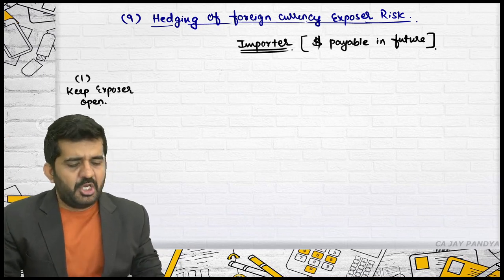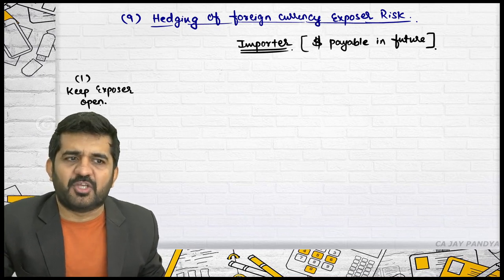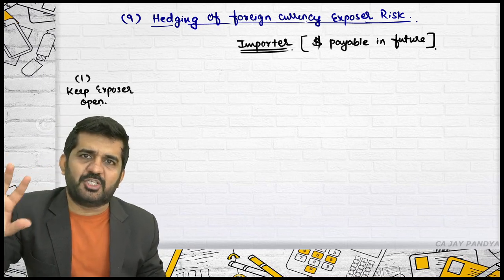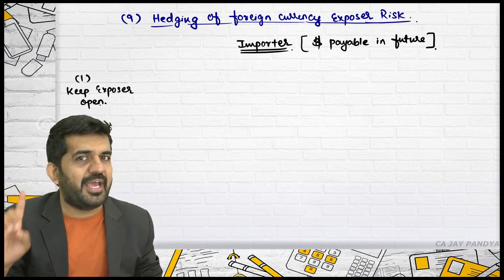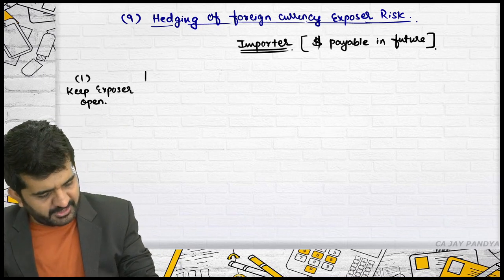Say this dollar is payable after 3 months. After 3 months, you need to see what is the price of dollar, convert it into rupees and just pay that money. Is it alright? Is the foreign exchange currency exposure risk hedged? The answer is no. In this case, it is not hedged.